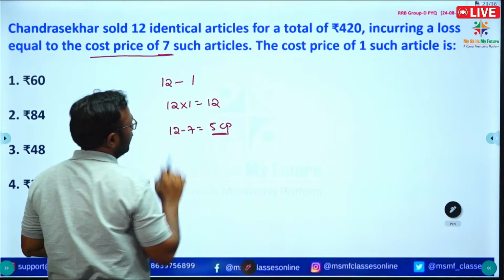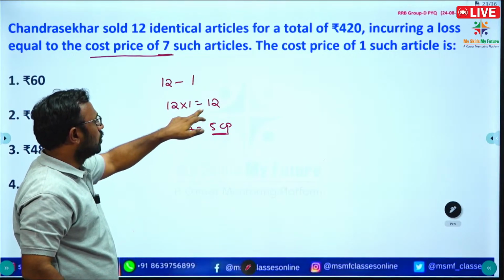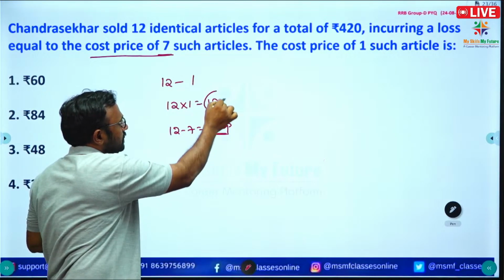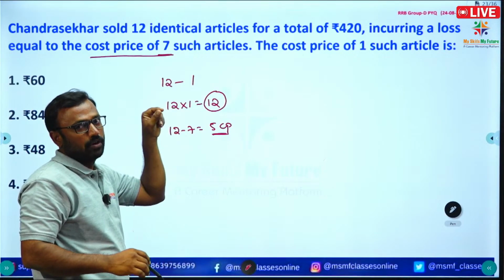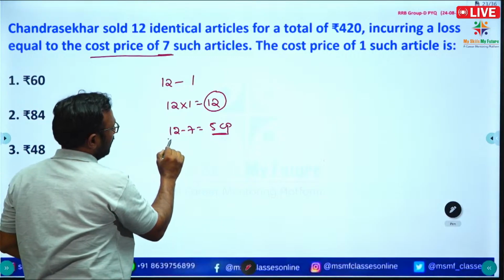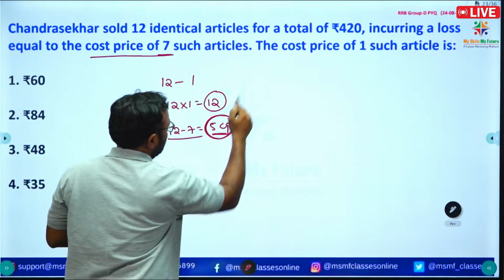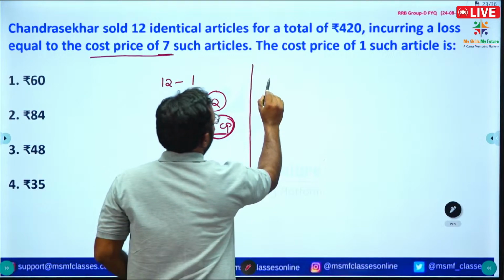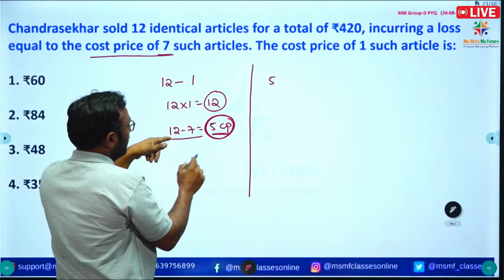So each article price is 1, so the total cost price of 12 articles is 12. In that they are incurring a loss equal to 7 cost price. So just subtracting, we get 5 cost price. Now the same, take this question. We don't know the cost price, so here taking 1, and we get the cost price.